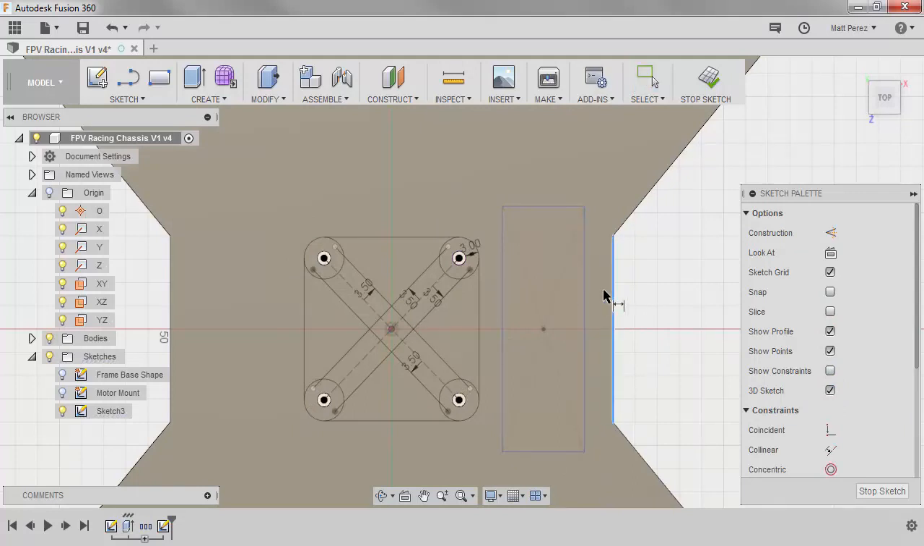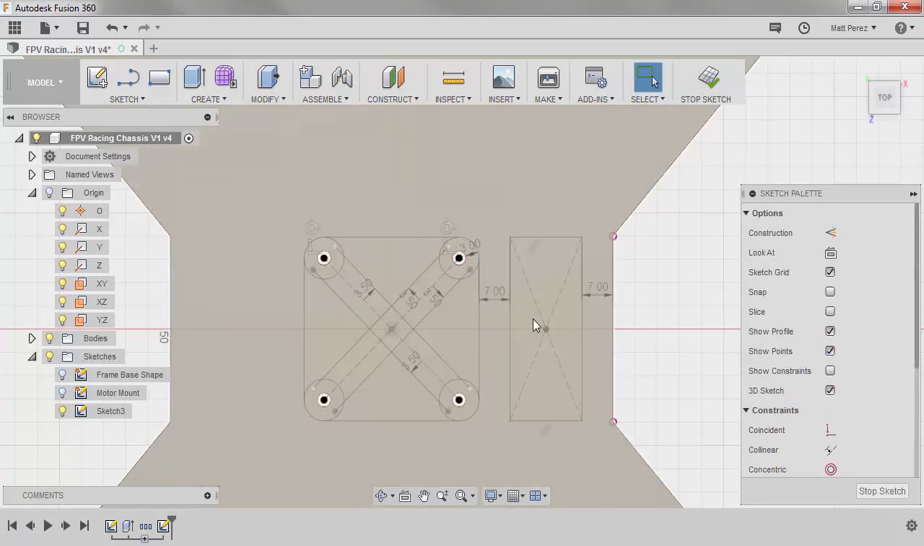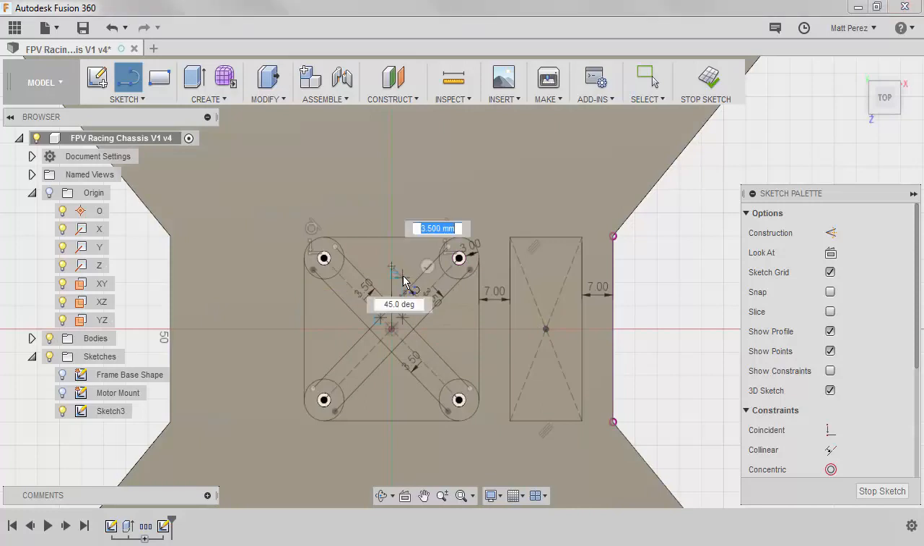I'm going to apply a dimension of 7 millimeters in from the side and 7 millimeters over from here. I'm going to take this upper edge, control select this line, and make these collinear. So now this is fully defined. I'm going to draw 2 more lines, a vertical line as well as a horizontal line.